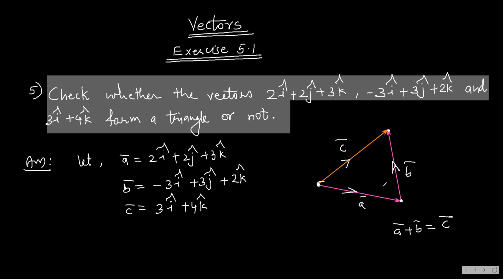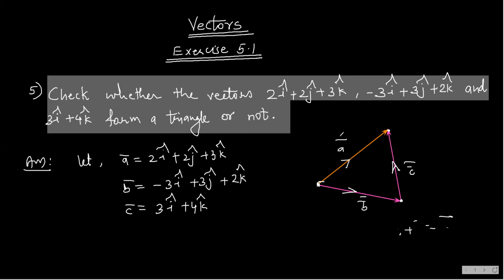I wrote it this way, but for that matter, it could be the sum of any two vectors. If this wasn't a bar this way, if it was some other vector, then if I had b bar, c bar and a bar, what would we have written?